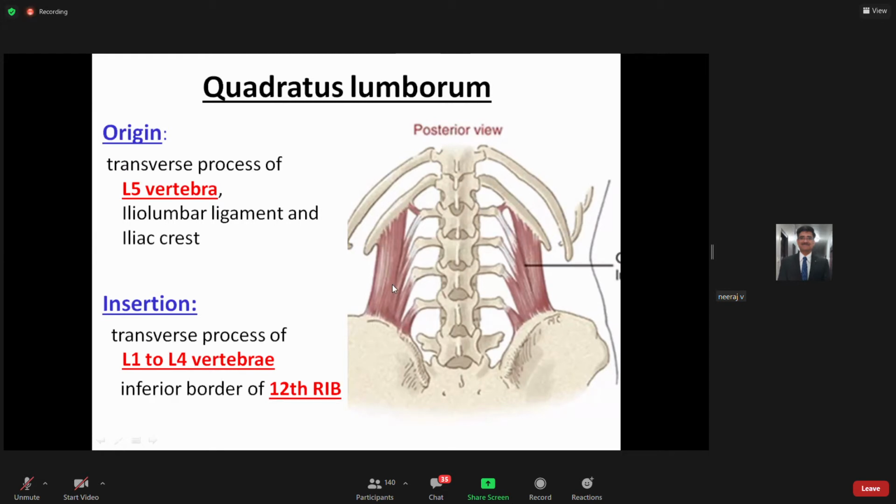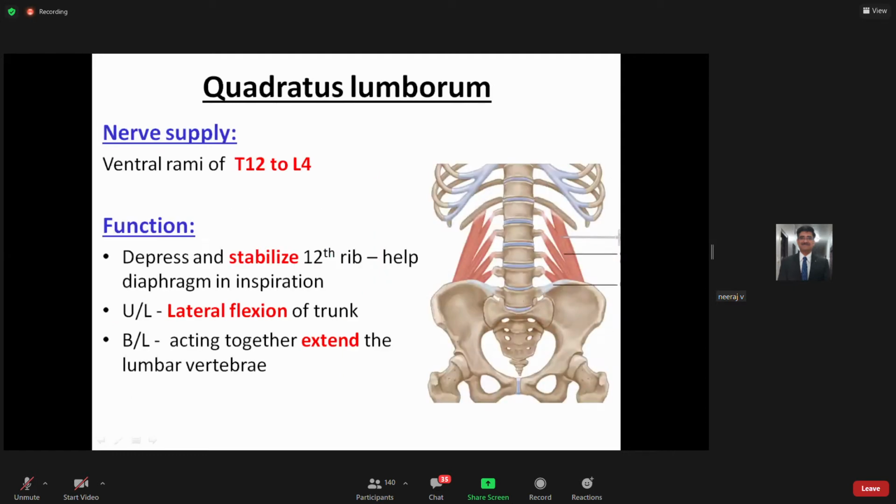It runs upwards and medially, and then of course it takes insertion on the inferior border of your 12th rib plus the upper transverse processes of the lumbar vertebra. In most it is from L1 to L4, but in some, the origin may be from the lower 2 or 3 lumbar, right? So this is how the quadratus lumborum is arranged, and the nerve supply is directly from the ventral rami of T12 to L4. What is the function of this muscle?